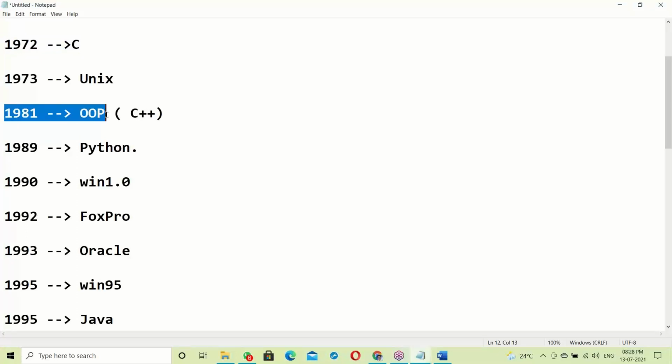The main purpose of OOPS is to achieve data security. OOPS was introduced, and it was successfully tested in C language, named C++. C++ is nothing but C language plus OOPS. So what is C++? C language plus object-oriented programming is C++. That's it.